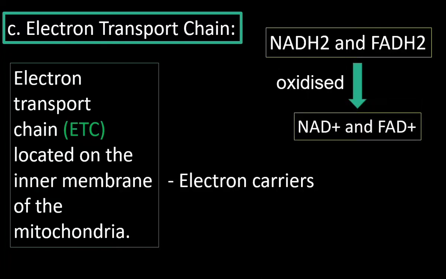After oxidation, NADH2 becomes NAD, and FADH2 becomes FAD. NAD plus and FAD plus are the oxidized forms. Electrons are also released. The electrons move through the electron carriers. The moving electrons cause energy production.